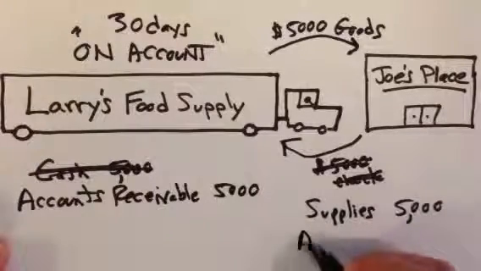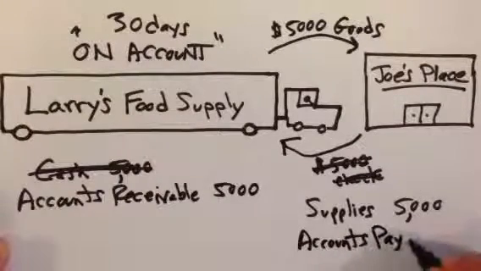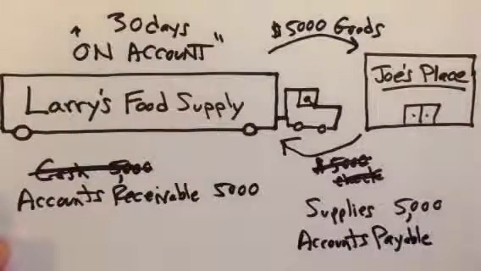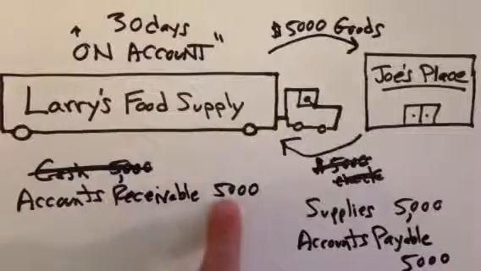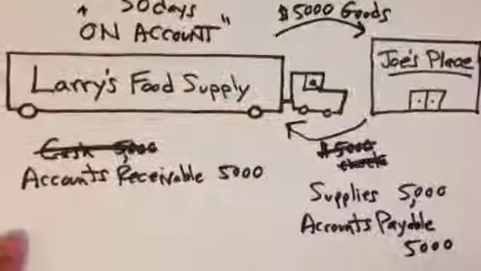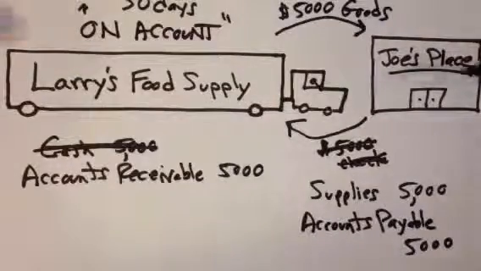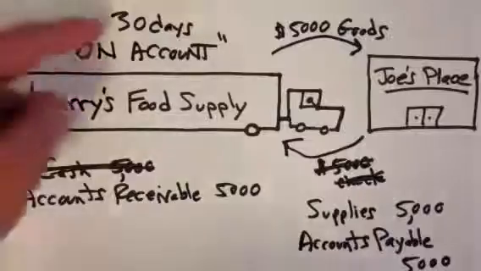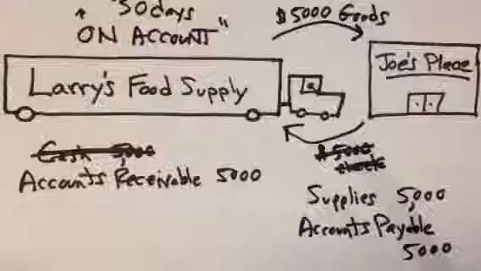Accounts, anybody know the term for this? Payable. He is going to record accounts payable of $5,000. To me, it's a receivable. Why? Because that $5,000, I will be receiving it within about a month. To Joe, it's a payable. He's going to have to pay me that money. But the money has not yet moved because I'm doing business on account with Joe. I'm giving him 30 days. I'm giving him credit.